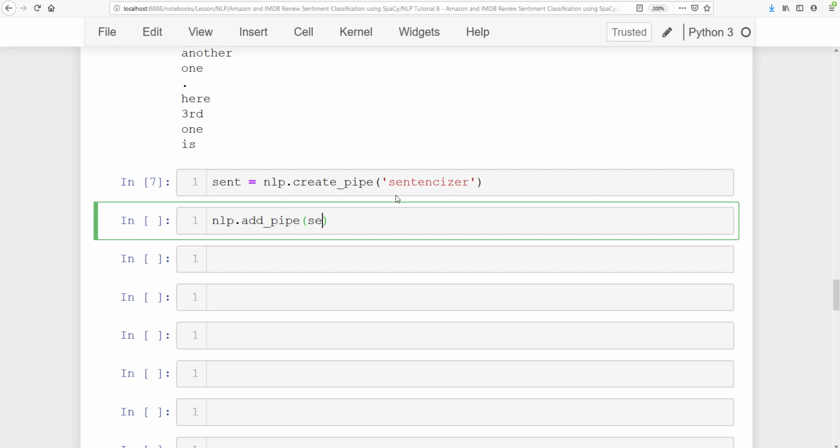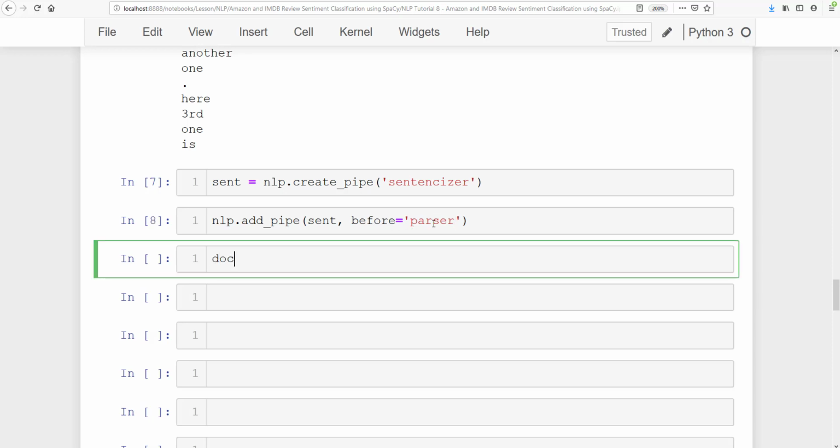In this we are going to add sent, but we are going to add this before parsing. Otherwise, what will happen? If parsing is already done, then the token will become a single word. Then the sententizer will not work in that case. That is why we have to put the sententizer before the parser.